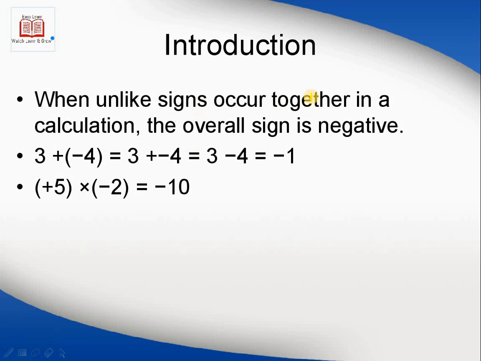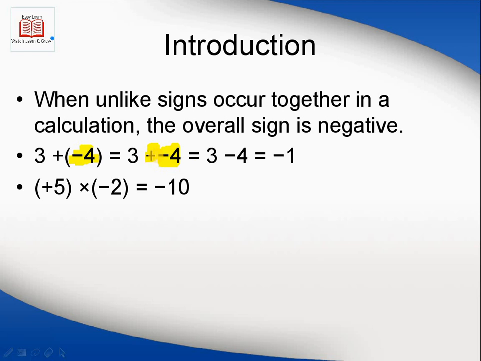When unlike signs occur together in a calculation, the overall sign is always negative. For example, 3 plus a negative number. This is a stepwise question. Here the positive sign belongs to 3, and the negative sign belongs to -4, a negative integer.